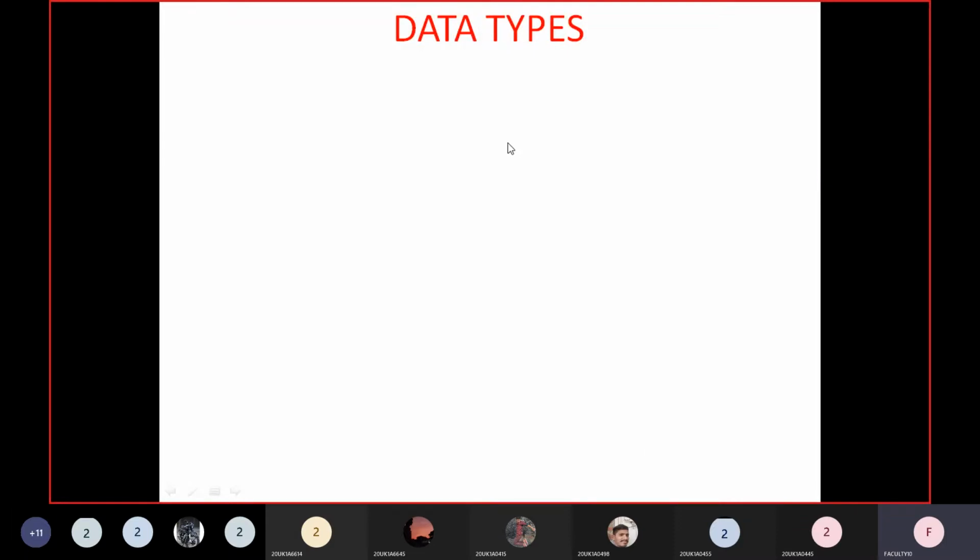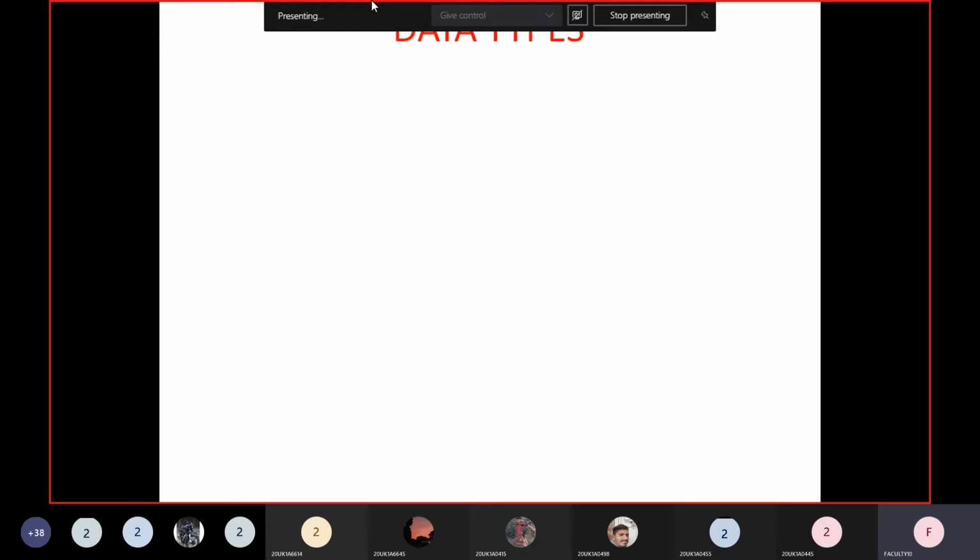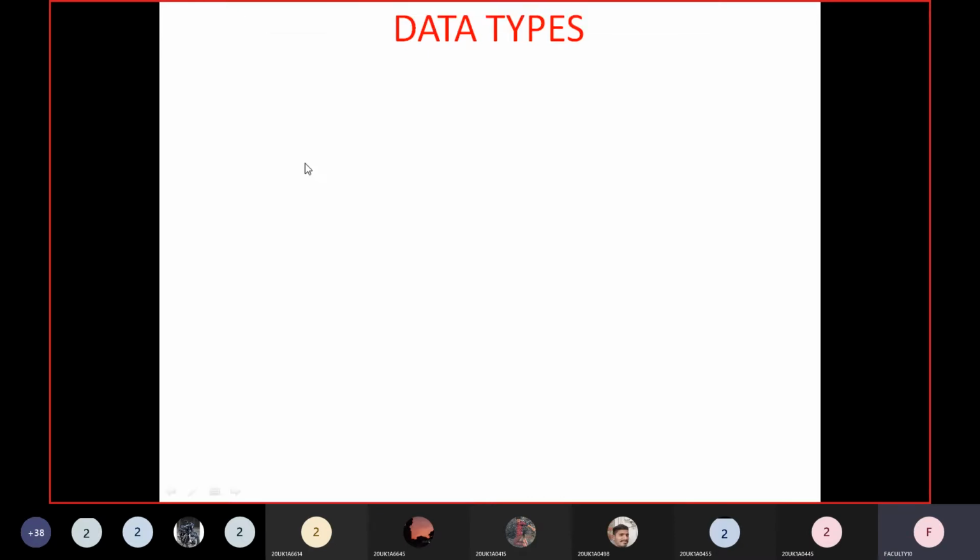Right. So this is the topic today. We will discuss data types. Knowingly, unknowingly, we introduced the word data type in our previous programs. I said when I declare a variable int x, in that I said int is a data type. So today we'll see what data type means.